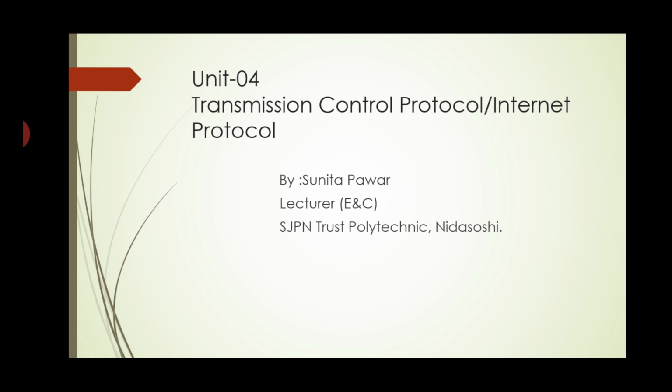Today we will see the fourth unit of DCN, that is data communication and networking. The fourth unit is Transmission Control Protocol and Internet Protocol, that is TCP/IP. So on this chapter also you are getting questions up to 30 marks.